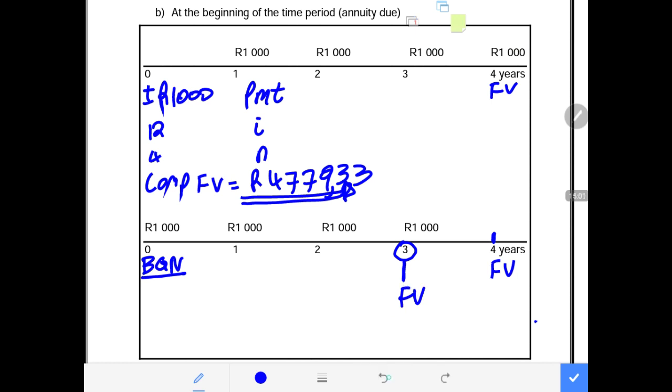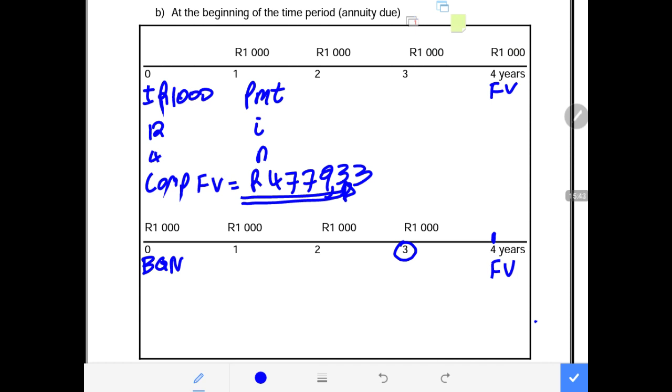We only put BGN because the requirement is to calculate the future value at the end of the term, which is at the end of year 4, meaning a period after the last payment that took place at the beginning of year 3. So we put our calculator on BGN, which is second function future value. And if you press second function future value again, the BGN on the screen disappears. That means there is no longer BGN. But make sure that you press second function future value again and you see BGN on the screen.